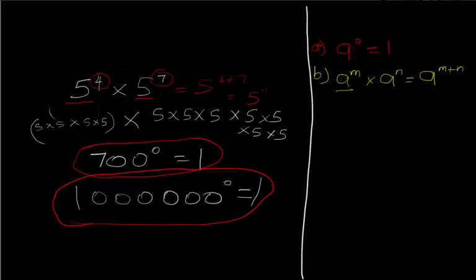How do we know if we're correct? Let's remove this bracket, okay? And just multiply everything. 5 times 5 times 5 times 5. Let's count the number of 5s. 1, 2, 3, 4, 5, 6, 7, 8, 9, 10, 11. And if you remember from the previous video, indices are all about, how do I put it? Exponentials are all about repeated multiplication. So we have multiplied 5 by itself 11 times, which I've circled here. And without doing the stress in this case, that is what we actually got here.